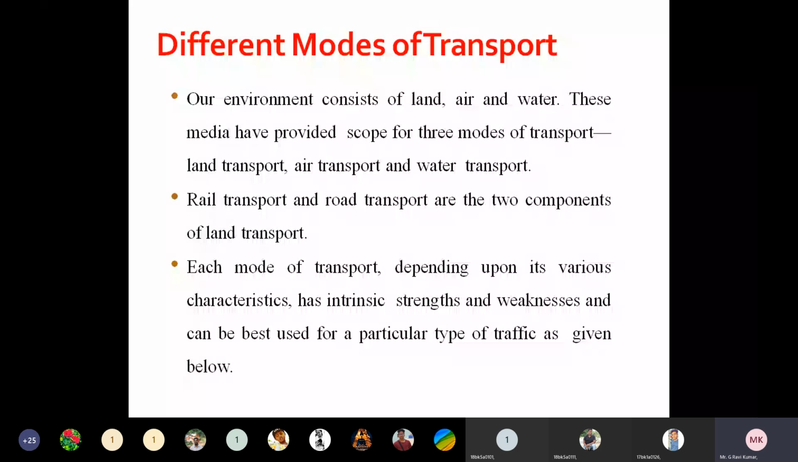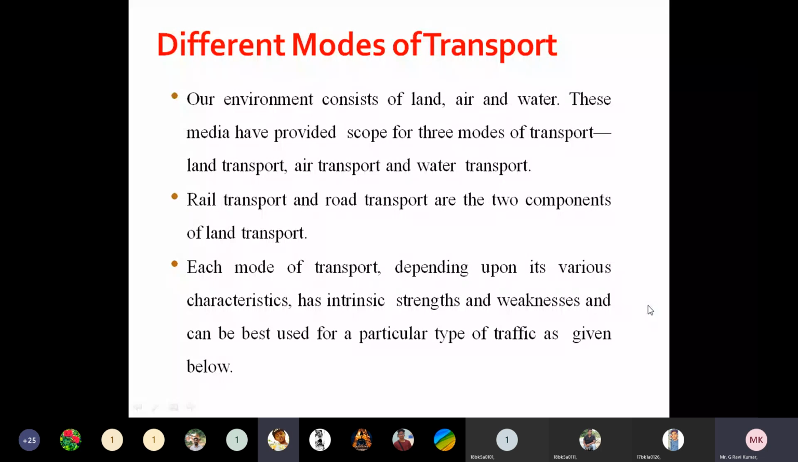So you can see each mode of transport, depending upon its various characteristics, has intrinsic strengths and weaknesses, and can be used in the best way and in a better mode. And one more thing, the most important parameter of each and every mode of transportation is the maintenance of traffic. So that is the most important parameter we should consider.